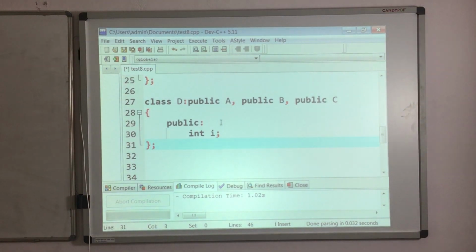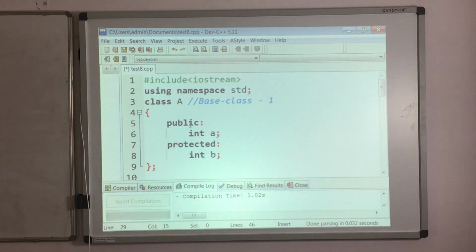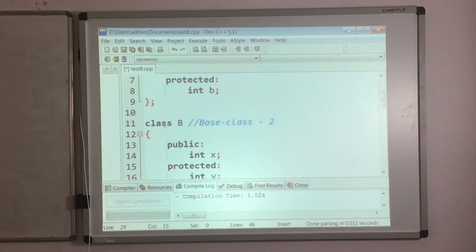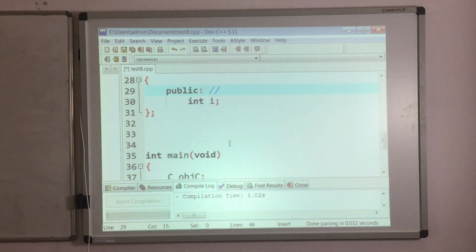So now, inside this D class, I will get A from this A class as public, X from this B class as public, P from this C class as public. So that I am writing over here: A comma X comma P. All these data members I will get as public, because my mode of inheritance is public, so they will not change their access specifier.